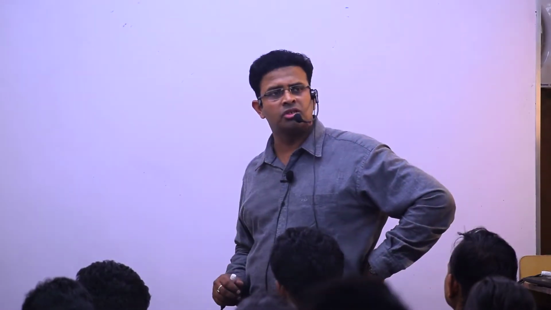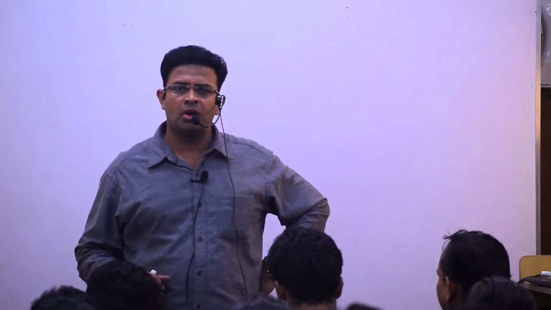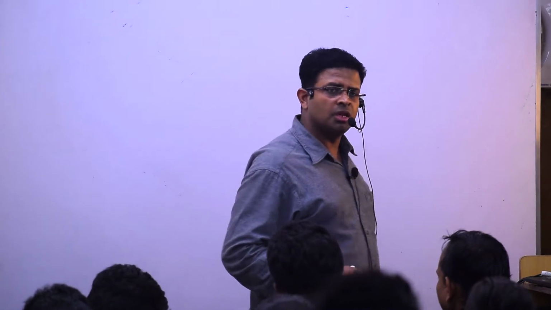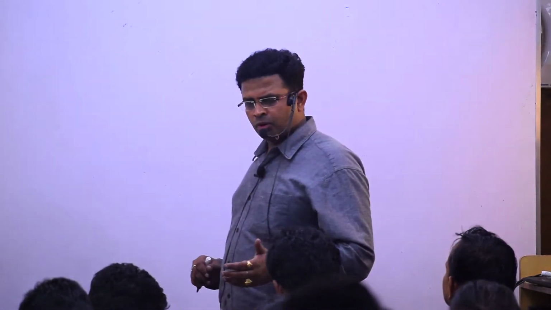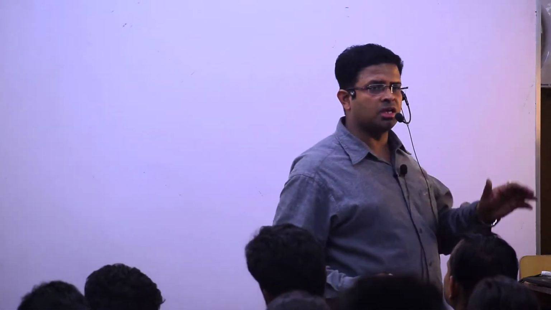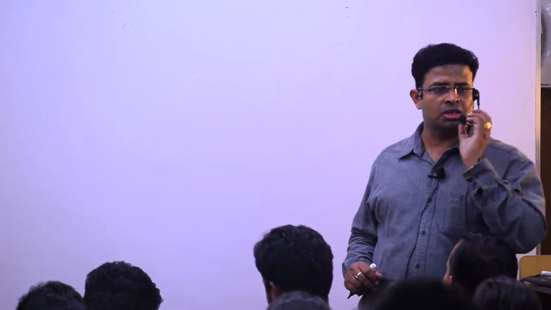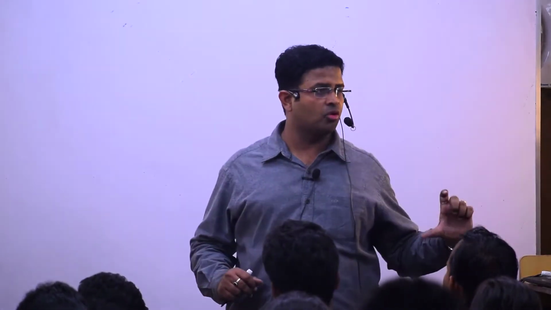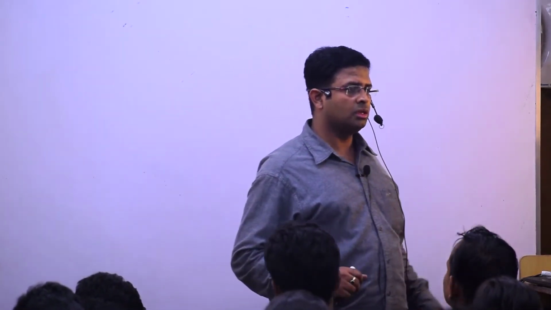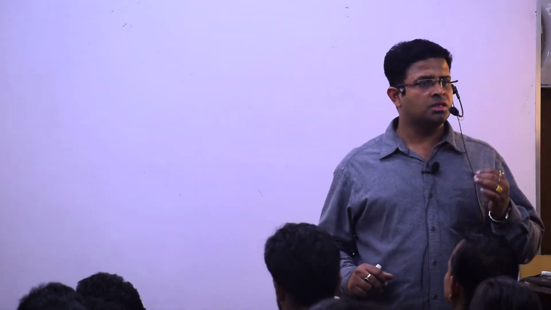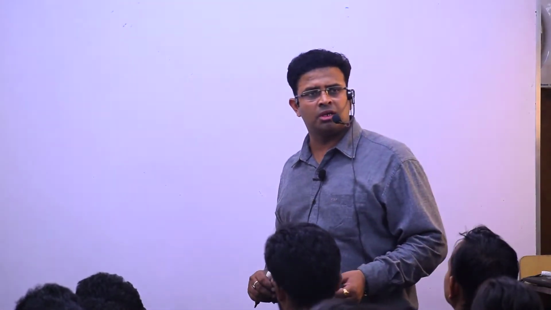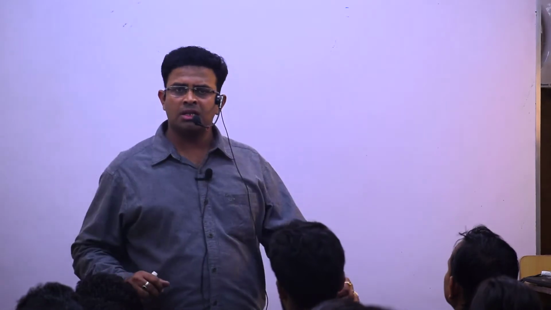Now we have seen functions of ecology: food chain, food web, nutrient cycle, energy flow, matter cycle, and ecological succession. Up to ecological succession we had seen. After that, in the second part, we started from ecological succession: primary, secondary. In the secondary, we saw autogenic and then allogenic. Thereafter we have seen ecotone.